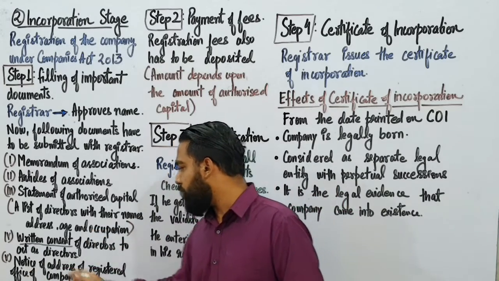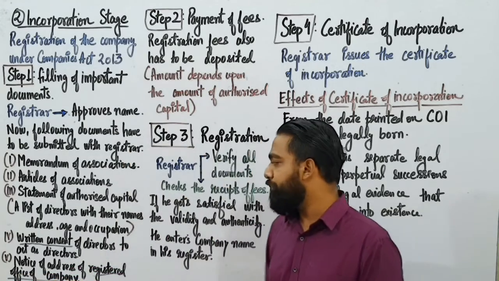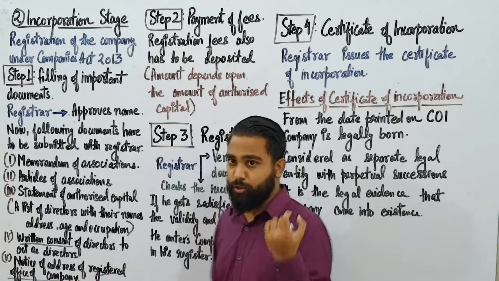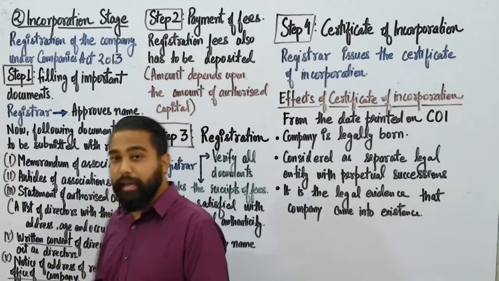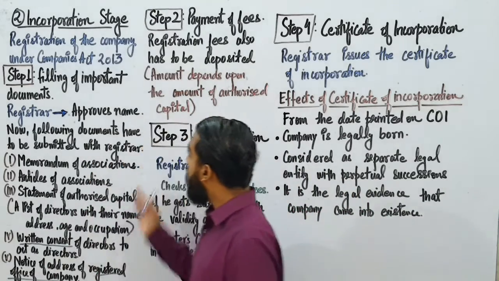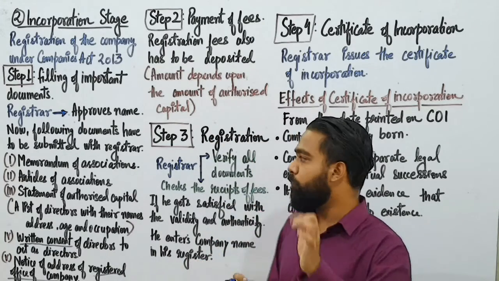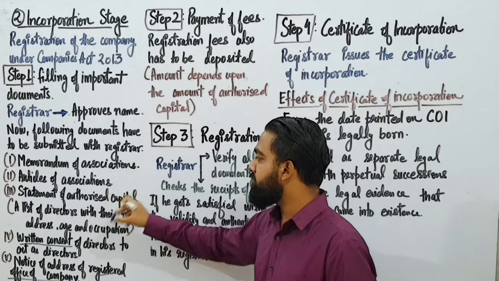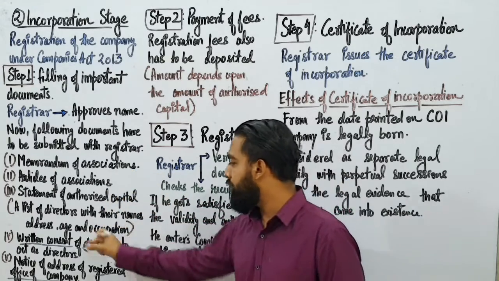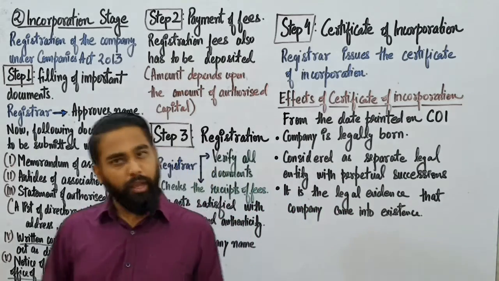Now, the fifth one, a notice of the address of the registered office of the company. The notice of address should be there wherever the registered office of that company is. I hope you have understood step 1, filing of important documents: memorandum of association, articles of association, statement of authorized capital, written consent of directors, and notice of address of the registered office of the company.